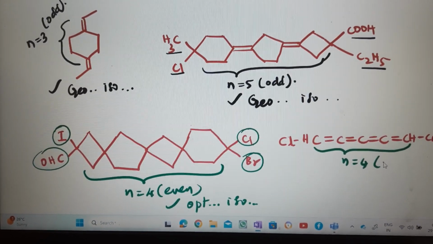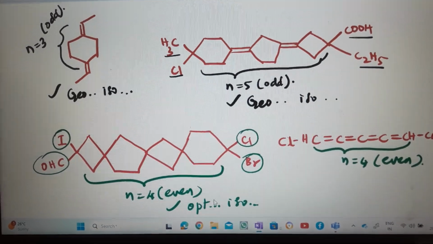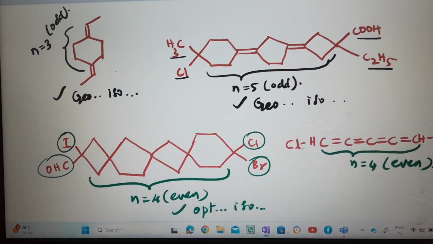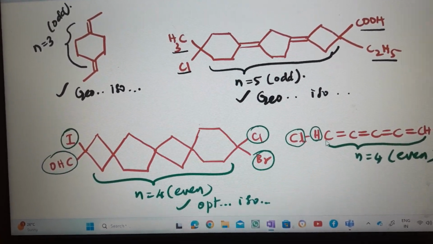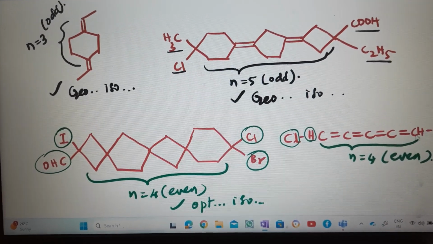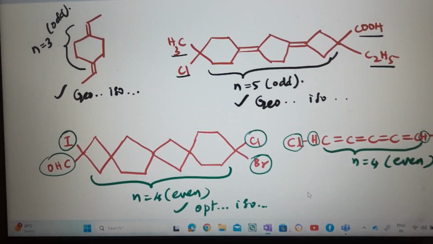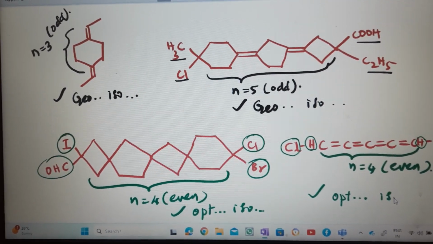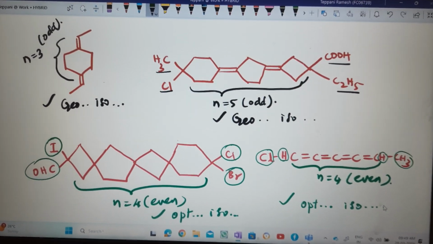An even number, so we'll have optical isomerism. Two different groups there or not? One is chlorine, another one hydrogen. For this carbon, two different. For this carbon, one is hydrogen, another one methyl, two different groups. So optical isomerism can be exhibited by it. In this way, we need to solve.